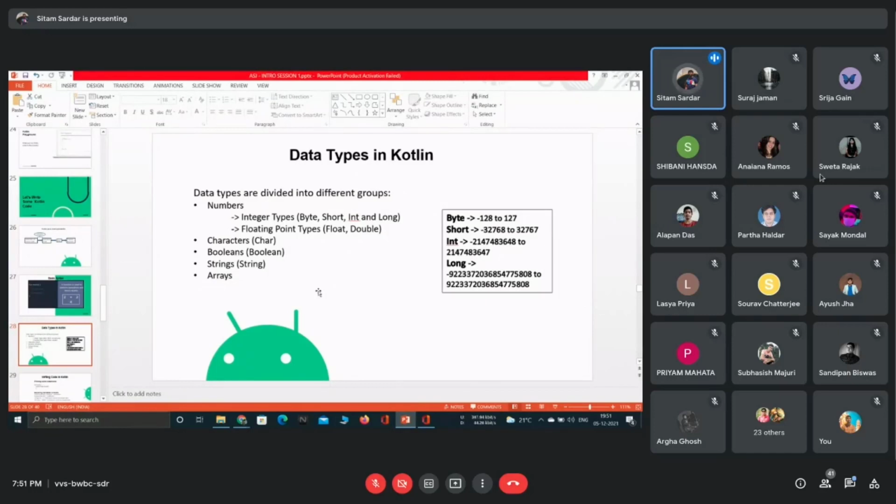So in Kotlin, how many data types are there? All the data types are sectioned in 5 parts. First part is numbers. In the number section, it is basically divided in two types. First of all, the integer types, and second, the floating types. Okay, so integer types means this kind of data types like byte, short, int, long. If you make a variable of this kind of data, then this will be able to store a whole number. And what about the floating point types?